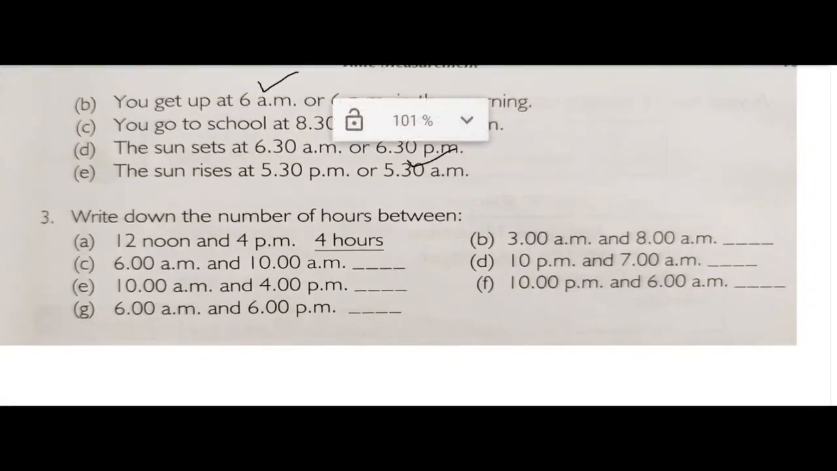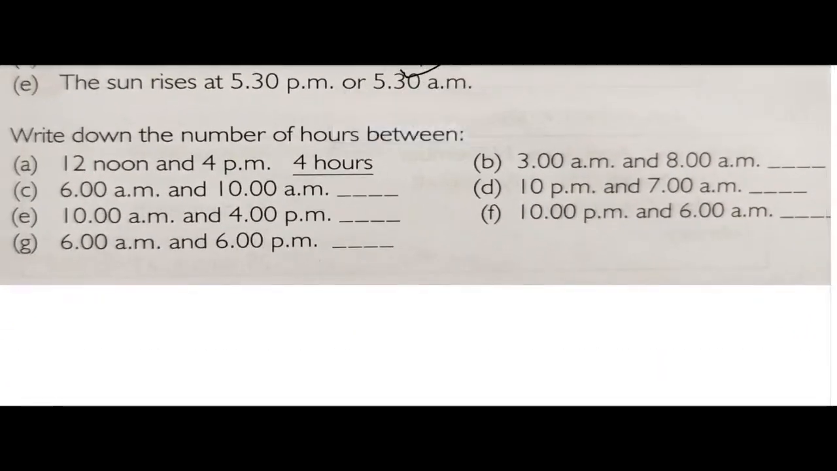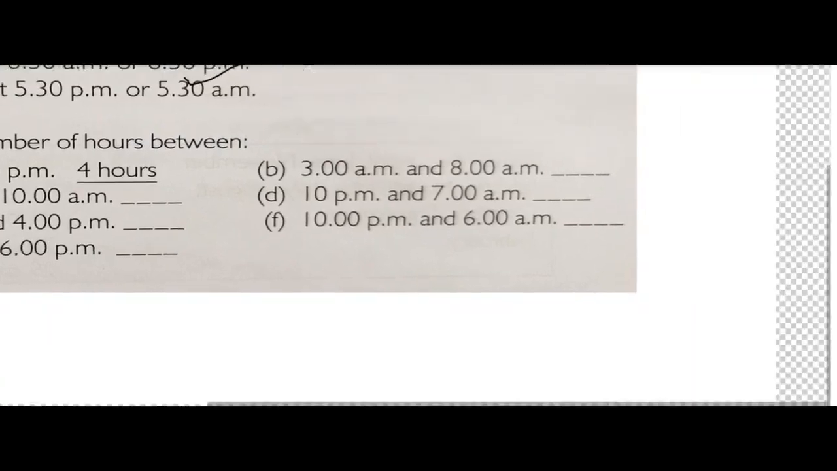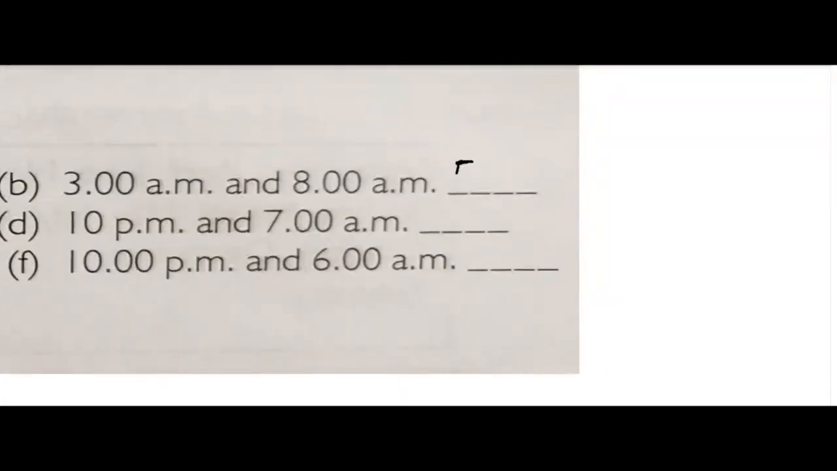Now children, I have already told you that you have to write the number of hours between the given times. First one, 12 noon and 4 PM. 12 noon means 12 PM, so you just have to count 1, 2, 3, 4. There are 4 hours. Now, 3 AM to 8 AM. Start counting from 3 to 8. 3 is already there, so you will start counting from 4 to 8: 4, 5, 6, 7, 8. How many hours are there? There are 5 hours, so you will write 5 hours.